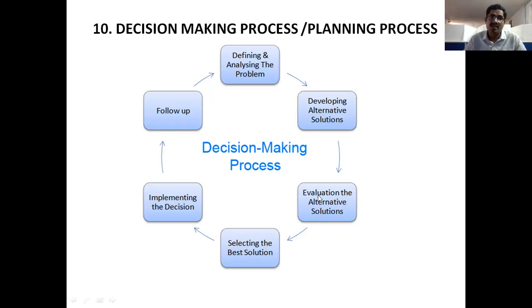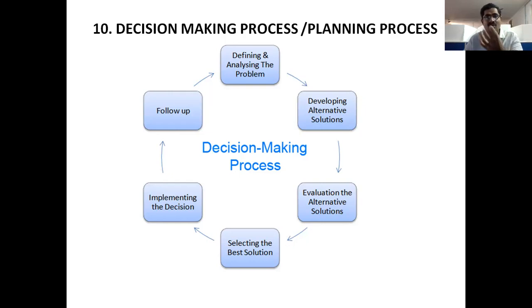Selecting the best solution means selecting the single alternative having more benefits and fewer disadvantages in all these reports. That is called the best solution.